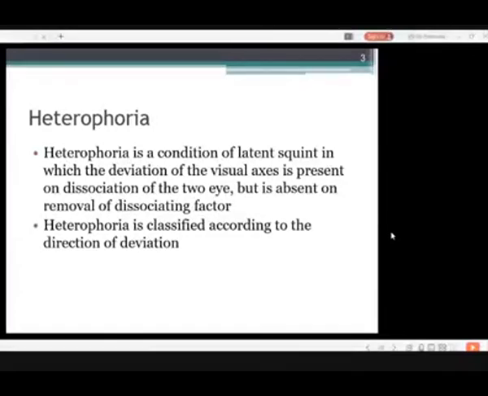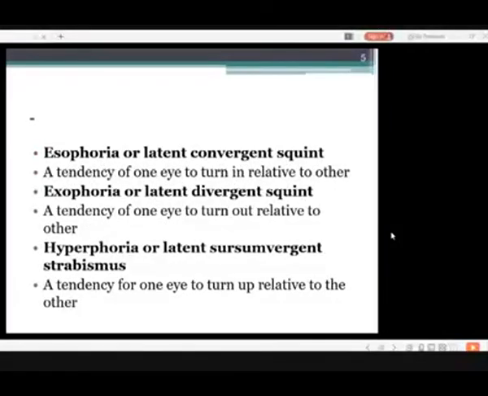Heterophoria is classified according to the direction of the deviation. Esophoria or latent convergent squint, a tendency of one eye to turn in relative to the other. Exophoria or latent divergent squint, a tendency of one eye to turn out relative to the other. Later on, I will show you the pictures also, and that will make it clear. Hyperphoria or latent circumvergent strabismus, a tendency for one eye to turn up relative to the other.